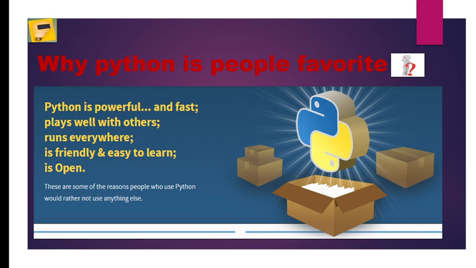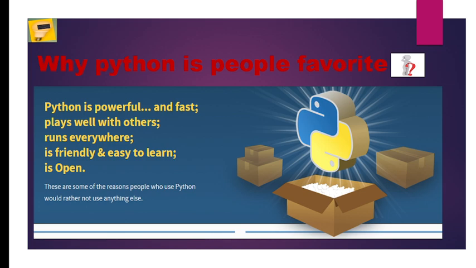Runs everywhere, which means it is platform independent. You know, right? Java is a platform independent programming language. Same like that, Python is also a platform independent language. Suppose you develop the code in a Windows environment, it can be executed in Linux also, and on Mac also.